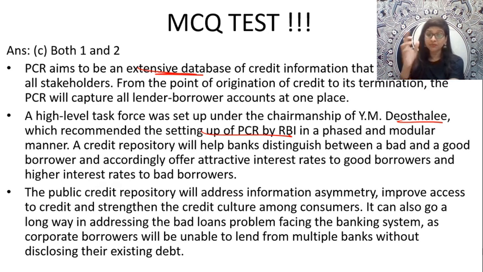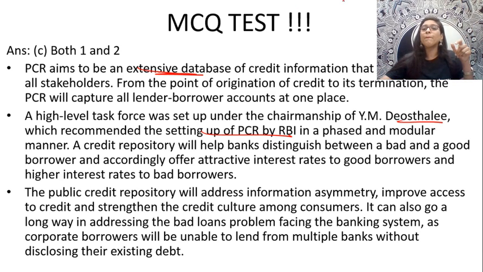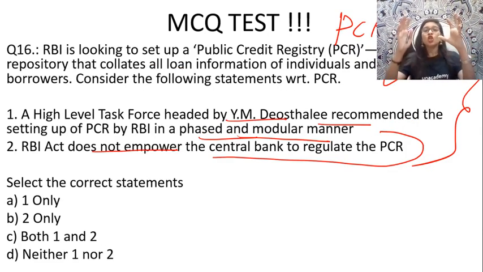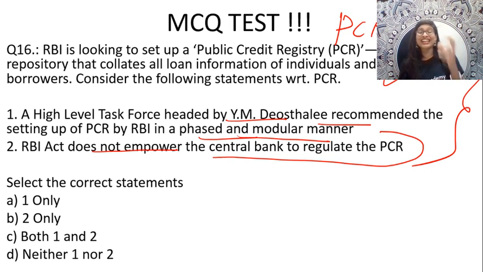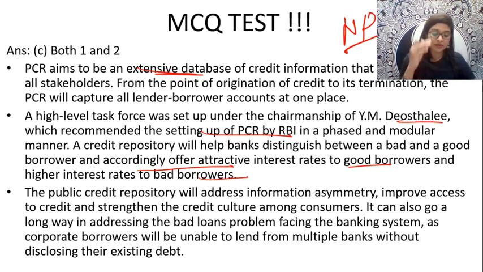And yes, this particular credit repository, that is your PCR, will help the banks to distinguish between a bad and a good borrower. So the problem of NPA can be reduced, because through this public credit registry you will be able to have a complete idea regarding the credit information of the borrowers. So we will know whichever borrowers are having a good credit background, whichever is having a bad credit background. Based on that, the problem of NPA can be solved to a greater extent. Accordingly, banks will also be able to offer attractive interest rates to good borrowers and a higher interest rate to bad borrowers, because they do not want to create the problem of NPA. Did you understand? Very fine.